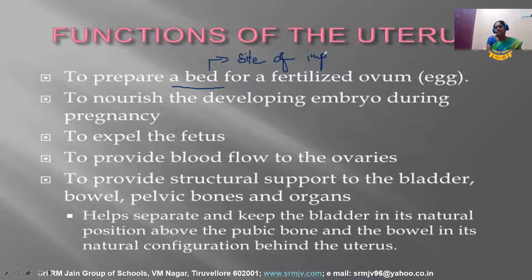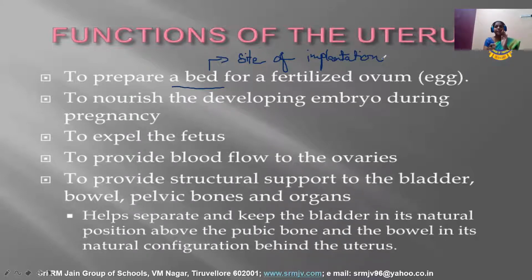implantation. What is implantation? Once the fertilization is over, the zygote undergoes mitotic division. As it undergoes that division, it moves from the fallopian tube down to the uterus. Once it reaches the uterus, the developing embryo gets implanted into the walls of our uterus.